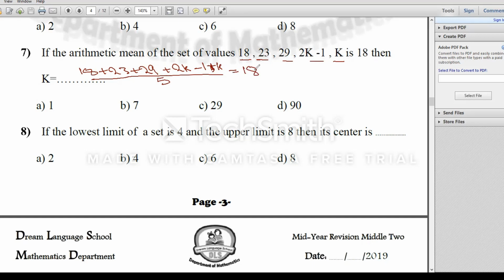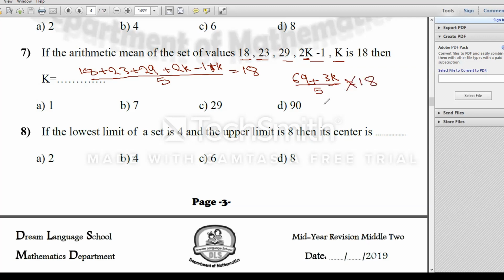After adding and simplifying, it will be 69 plus 3k. 3k comes from 2k plus k, over 5 equals 18.